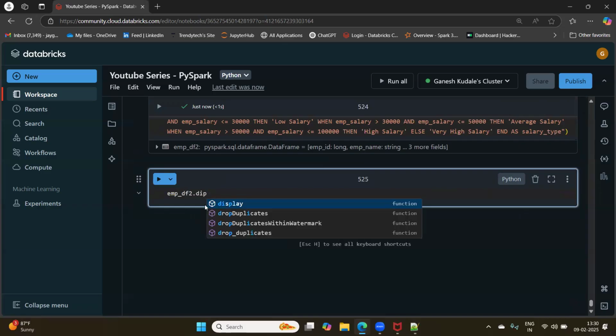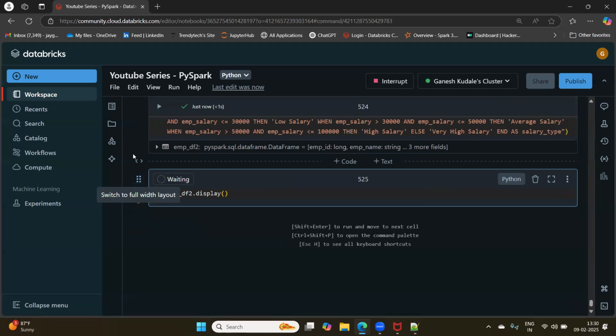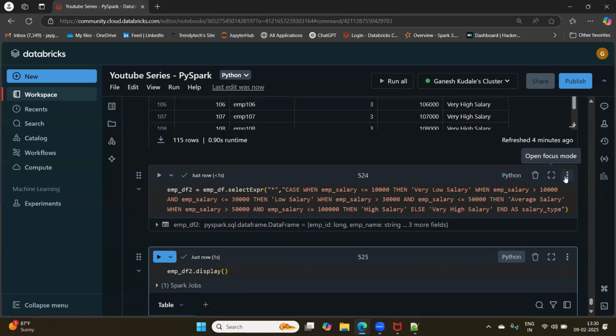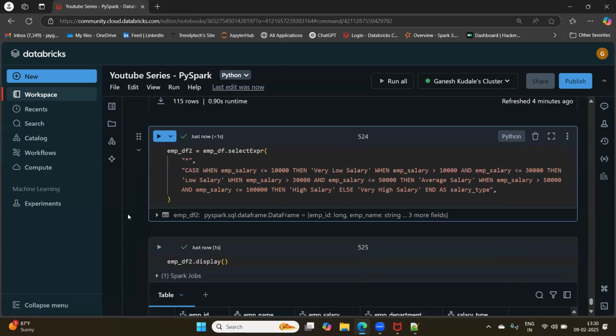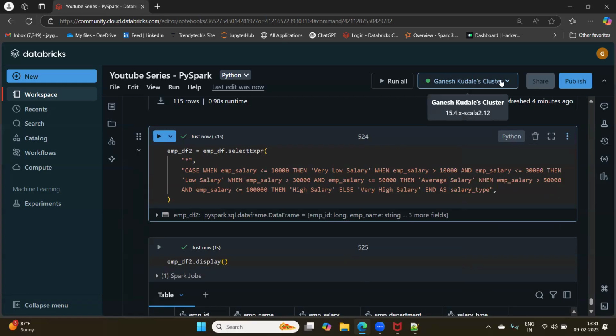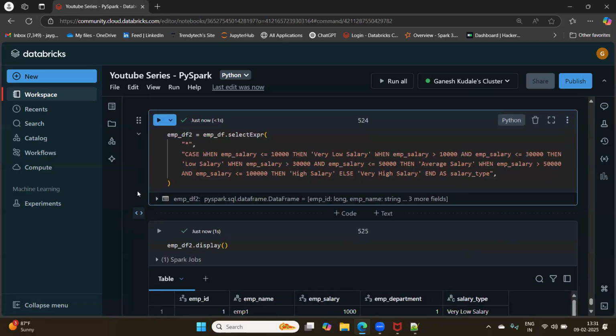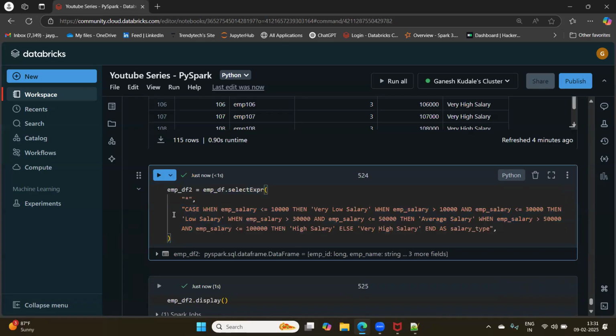Dot display. Let me use formatting. So in Databricks, if you want to format your code, you can use format Python. For that, your notebook should have the cluster connected. Fine. So this is when we are using selectExpr, we don't have to use F dot expr, right?